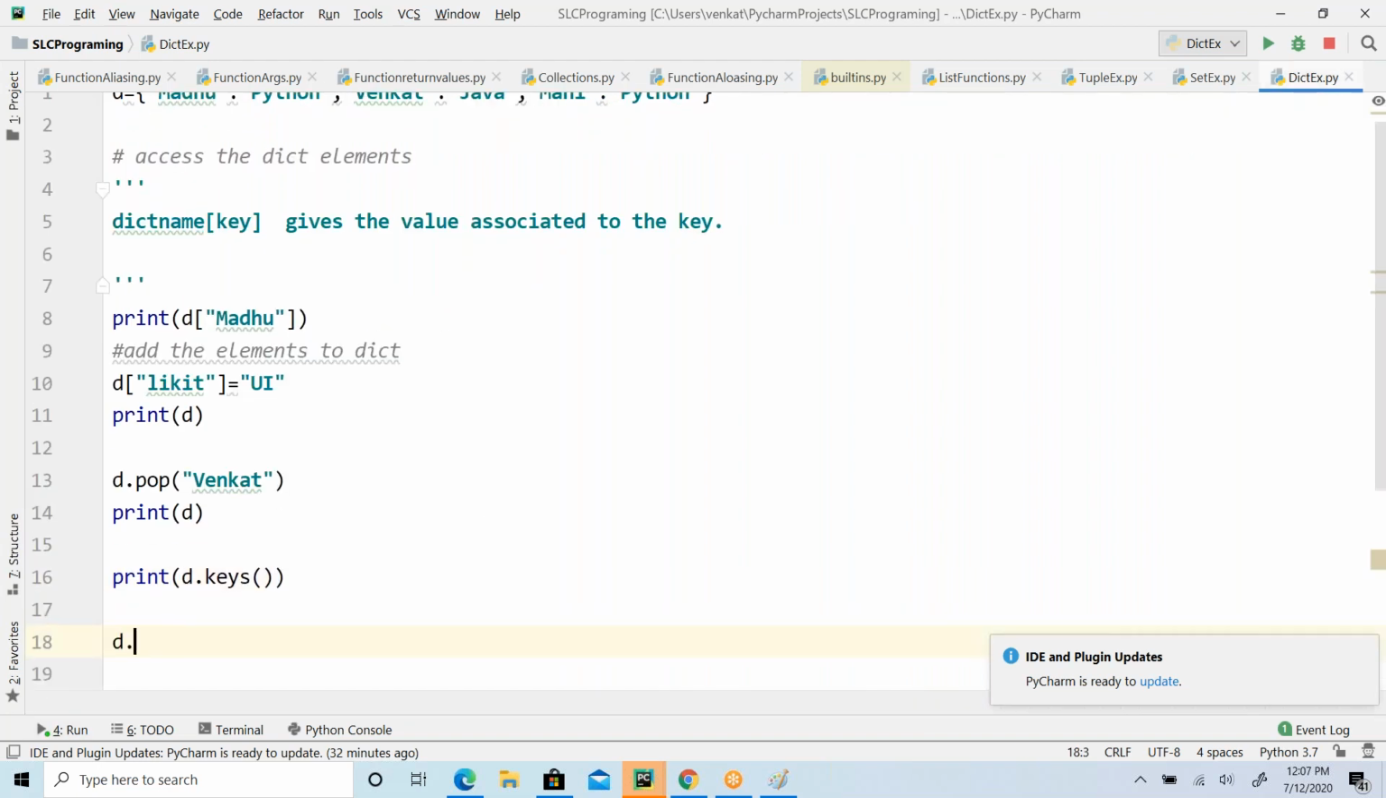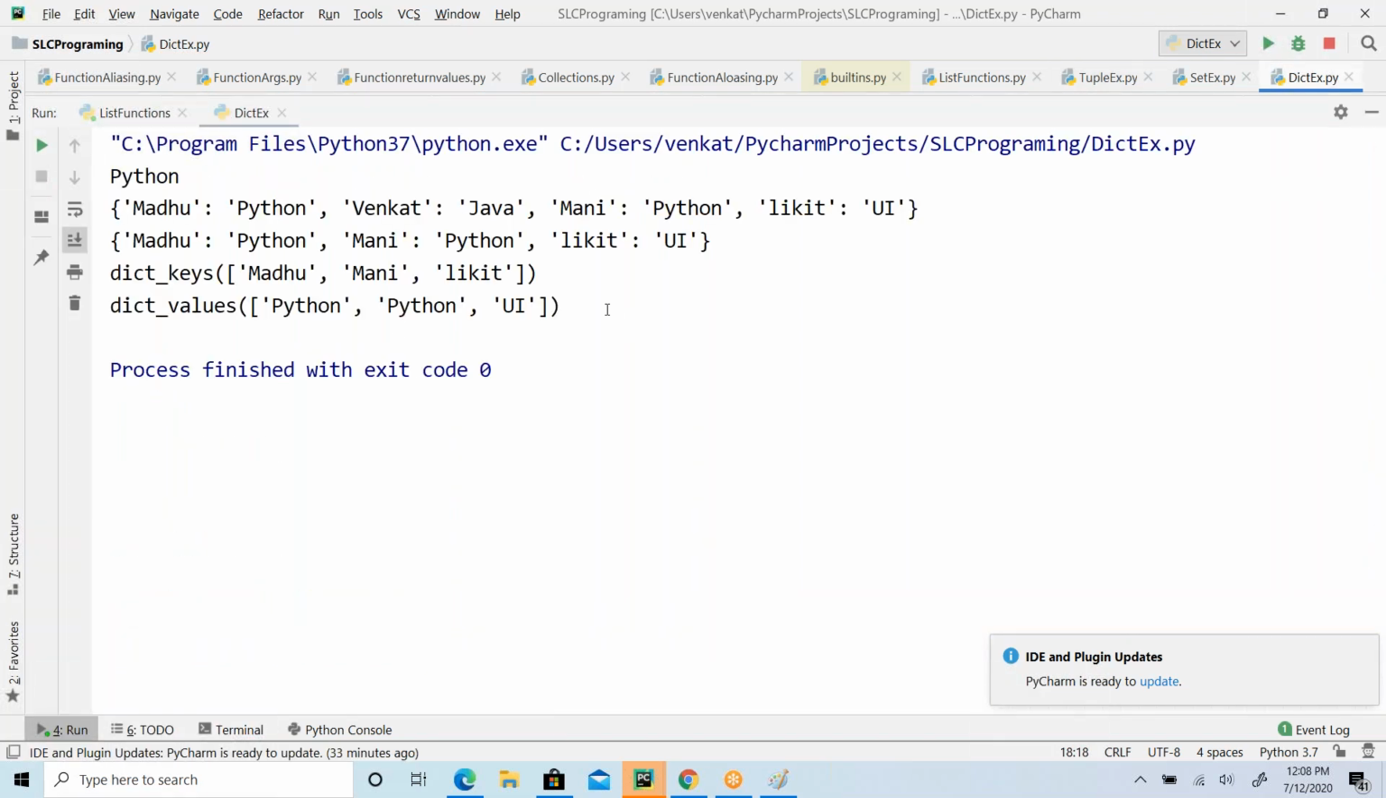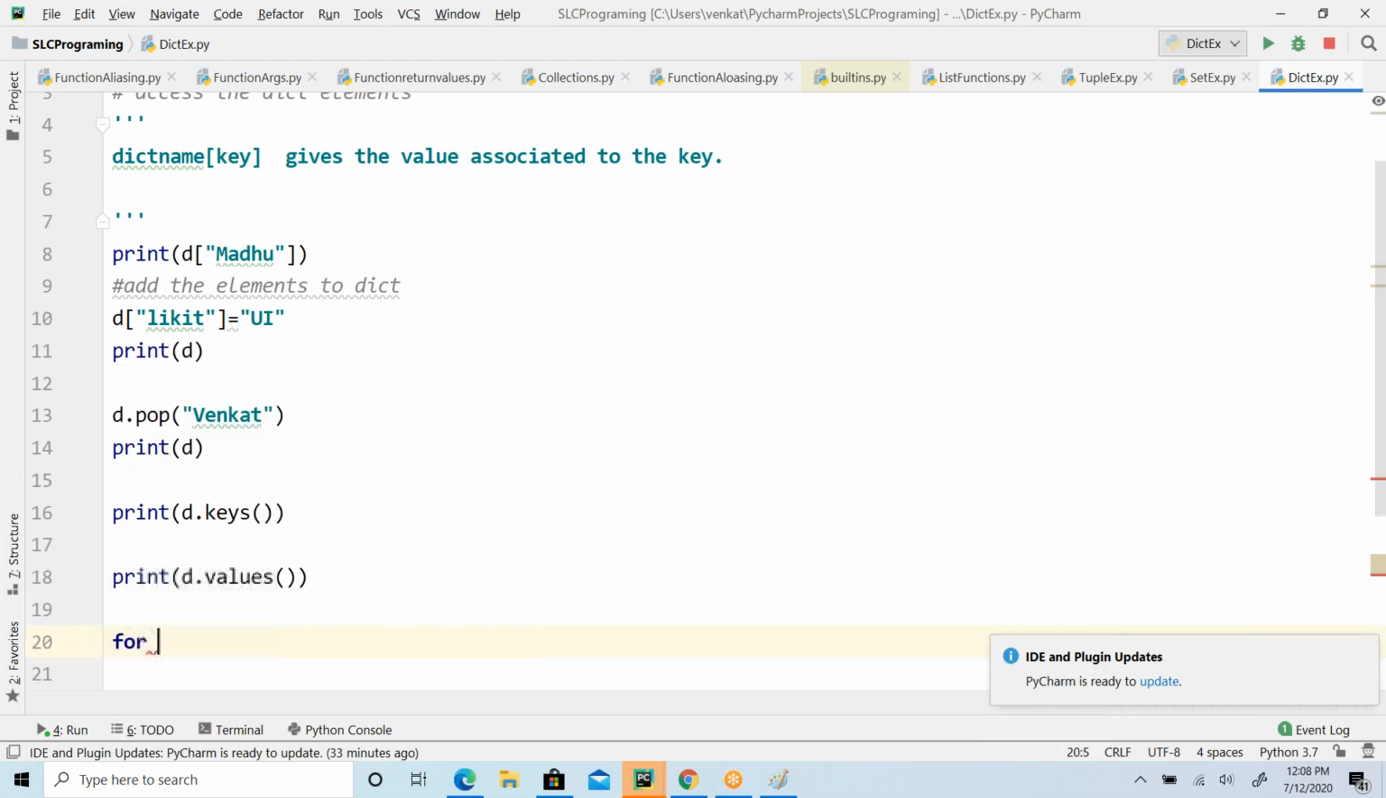In a similar way, I can get only the values, the list of values. Run. So you can see the values, Python, UI. So here you can see the keys. You can get the keys, you can get the values, or you can iterate through that.